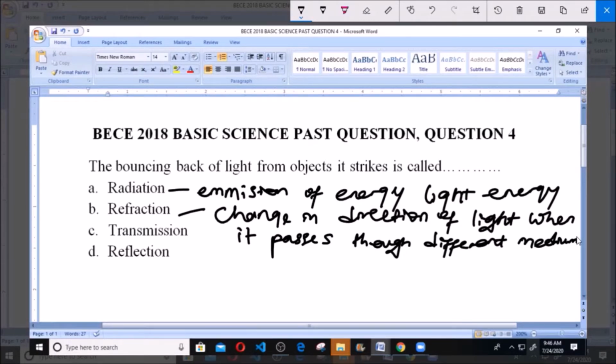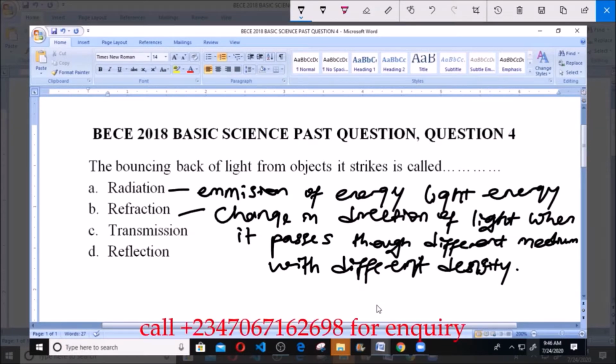Change in direction of light when light passes through what? Through different medium in which their density is different. Like for instance, when light passes from air to water, there will be a change in direction of this light, because the density of air and the density of water is different. So that's what refraction is.